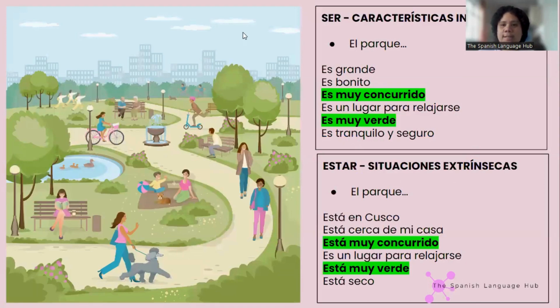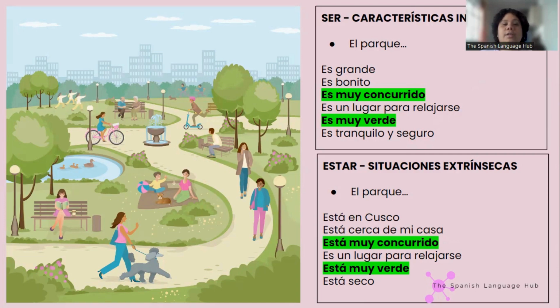Okay, so let's sum up. Let's look at this picture and these sentences. Ser, características intrínsecas, so everything that defines the place, the animal, the person. And situaciones extrínsecas is just situations that are outside of us, that don't really define us, right? Por ejemplo, el parque es grande, es bonito, es muy concurrido, es un lugar para relajarse, es muy verde y es tranquilo y seguro. So, in here, I'm giving characteristics to the parque, to the park.